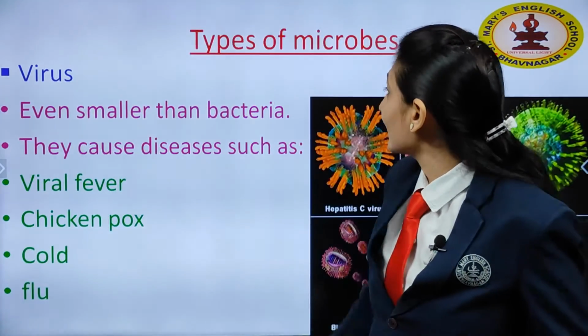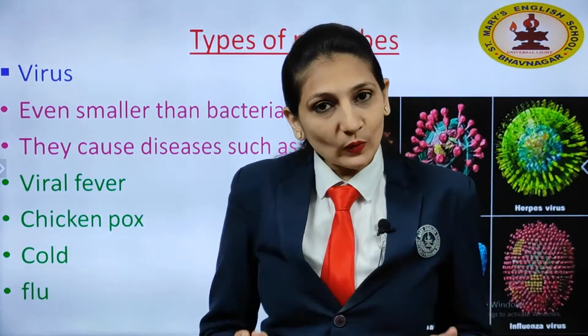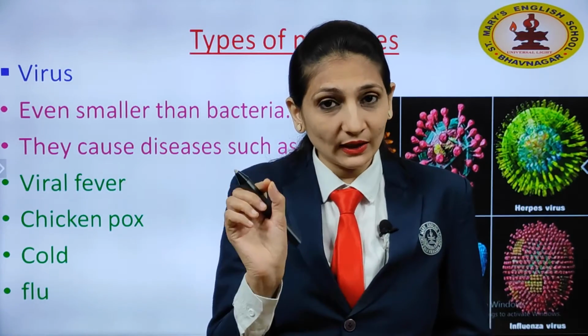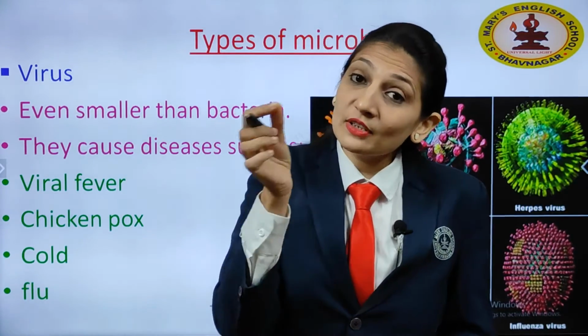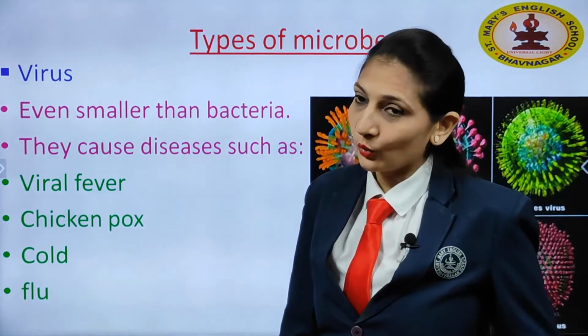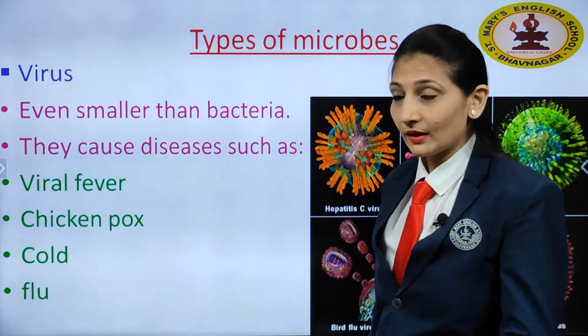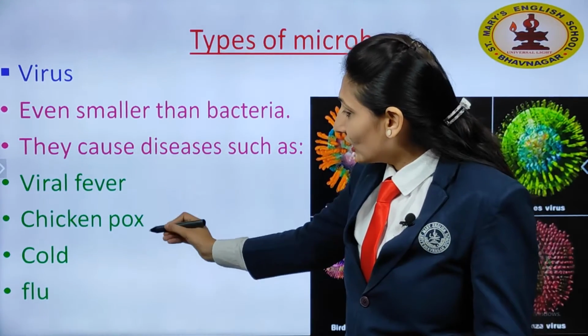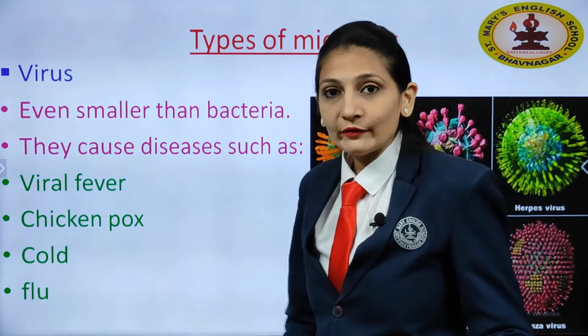The next one is virus. This virus is even smaller than bacteria. Just imagine, bacteria is made up of a single cell, but virus is even smaller than bacteria. So are we able to see it? No. And this virus causes many diseases like viral fever, chickenpox, cold and flu.